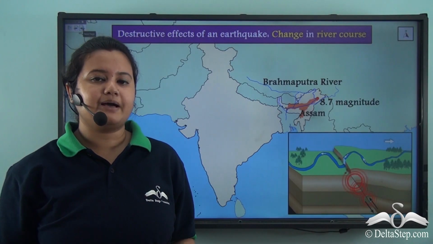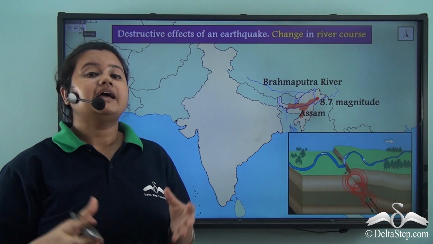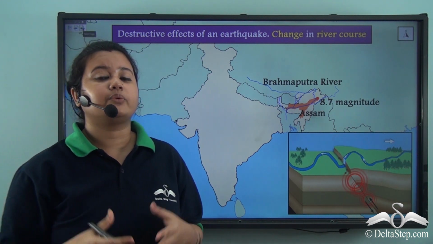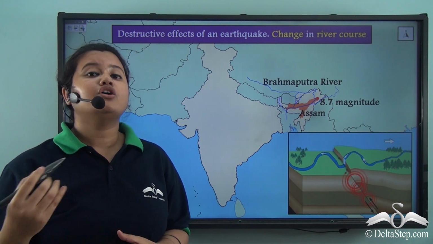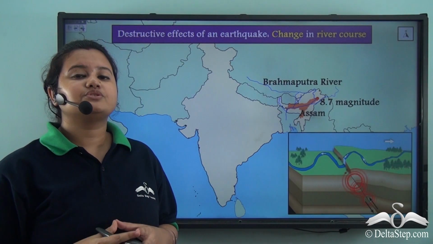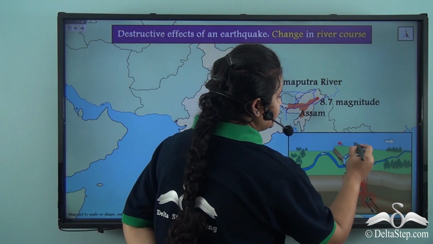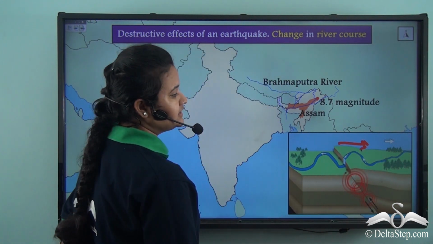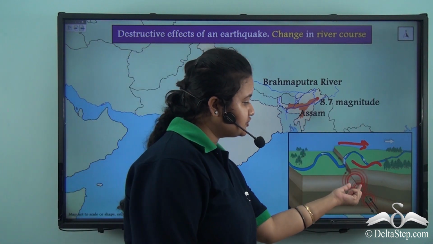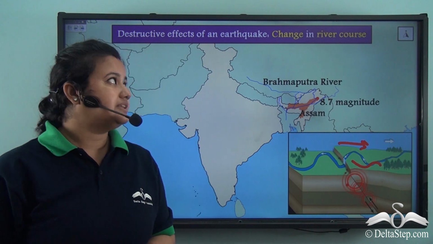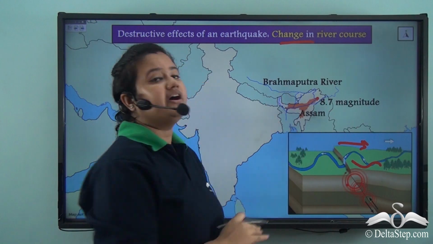In the previous example, we saw how an earthquake blocks the flow of a river. This commonly happens when an earthquake triggers a landslide which causes a natural dam and blocks the flow of a river. Also, due to severe tremors produced during an earthquake, the river flows backwards. That is, instead of flowing this way, it flows backwards because of the tremors. This is how an earthquake is responsible for a change in the course of a river.